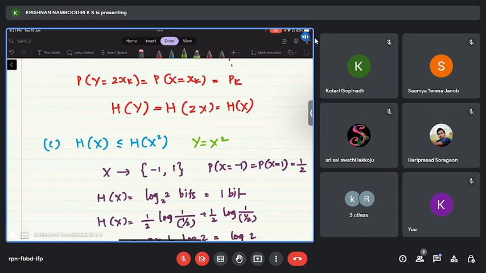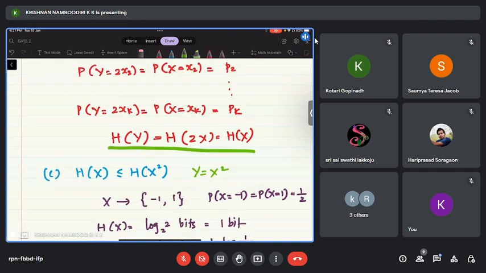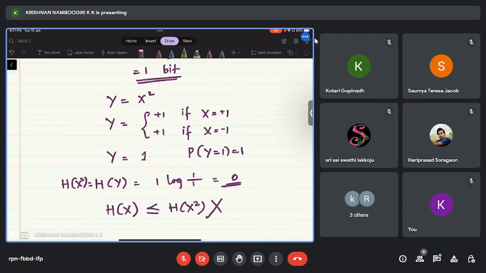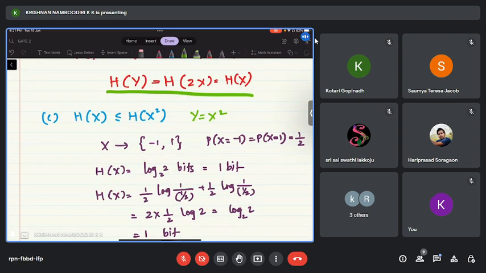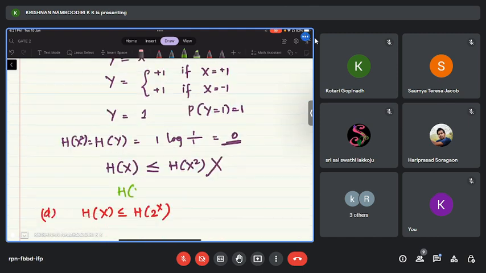In other words, I have defined a new random variable which is a function of the other random variable. But in one case, H of x turned out to be equal to H of y, and in the next case that was not the case. H of y was different from H of x, and in fact H of y was strictly less than H of x.